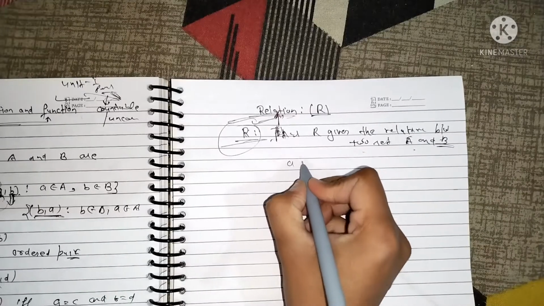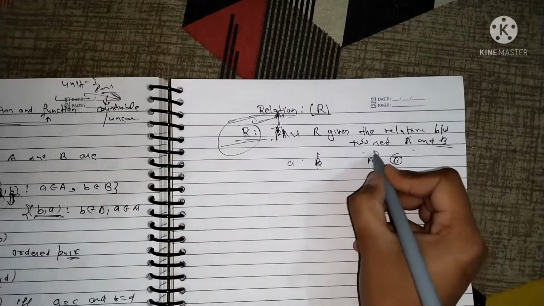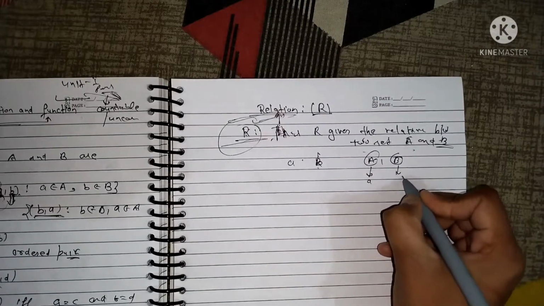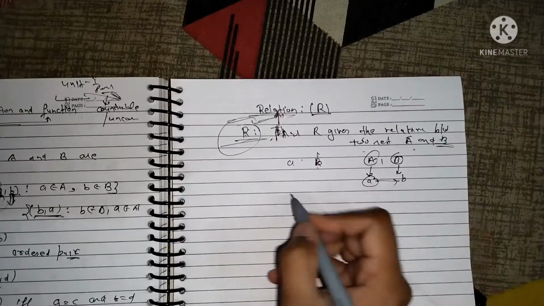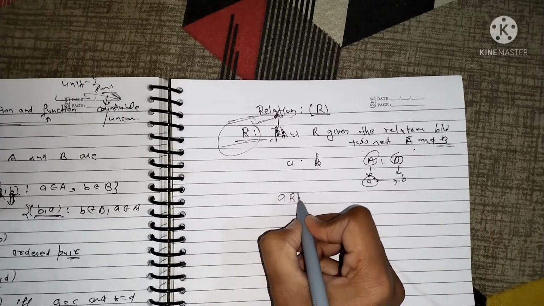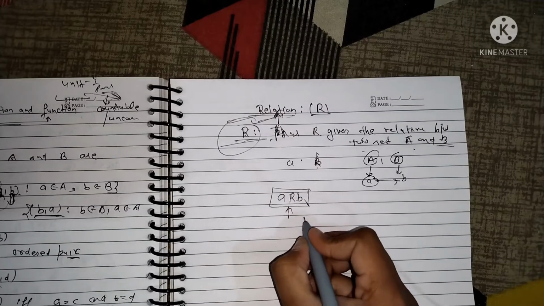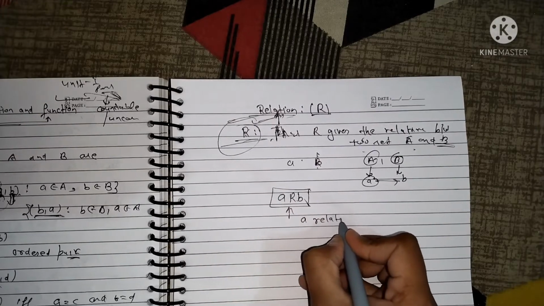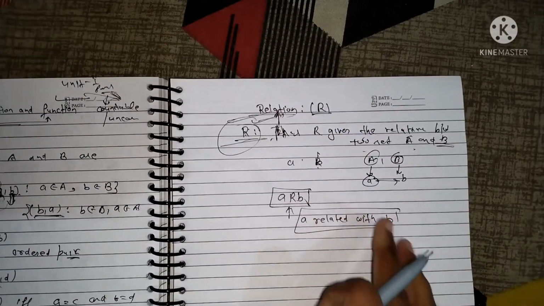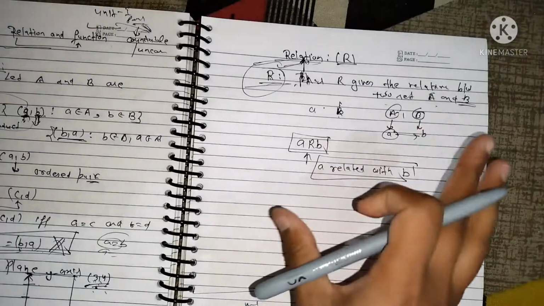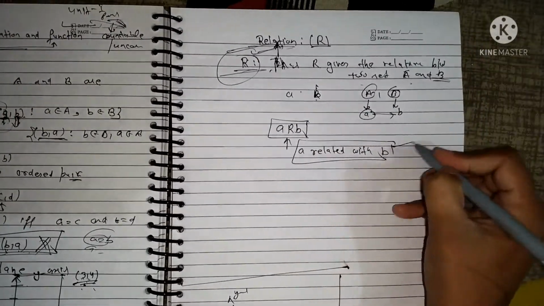If we have two sets A and B, and a is an element of the set A and b is an element of the set B, then if a is related to b, it can be represented as aRb, and this can be read as a related with b. So a relation always gives a mapping or relation between elements of the sets.